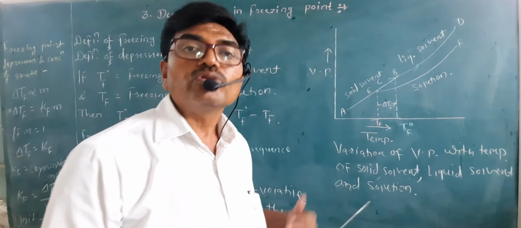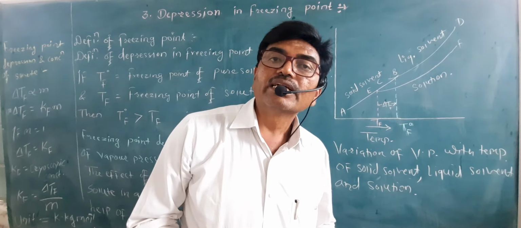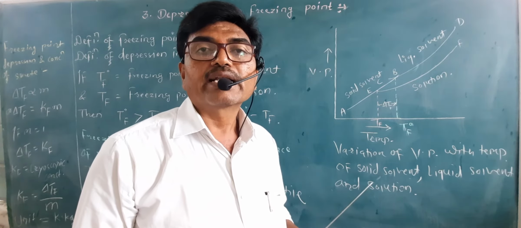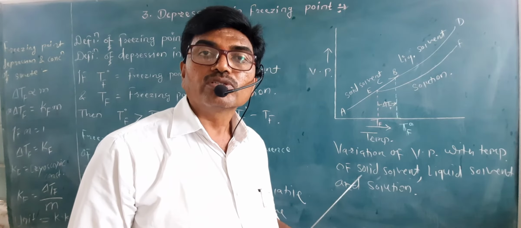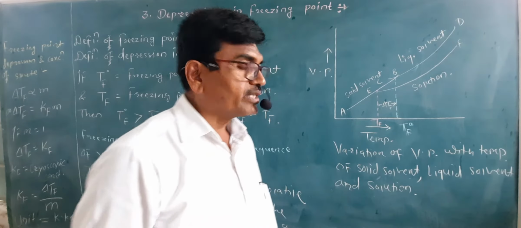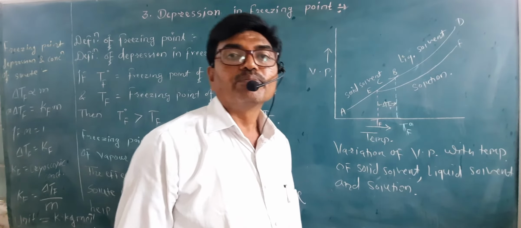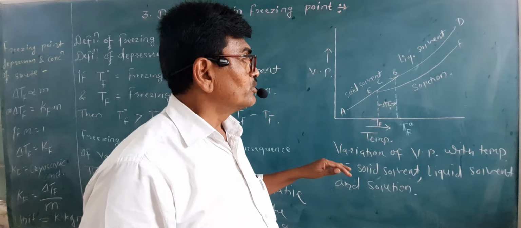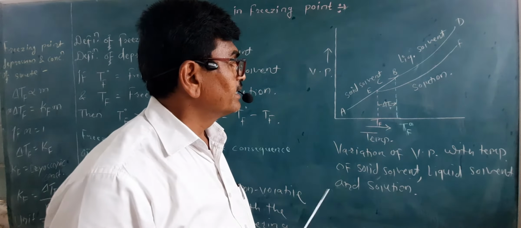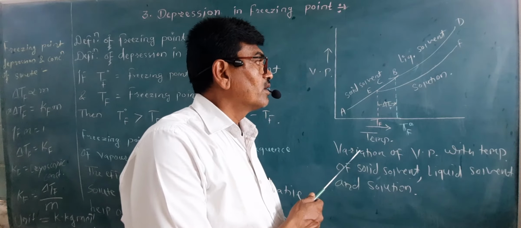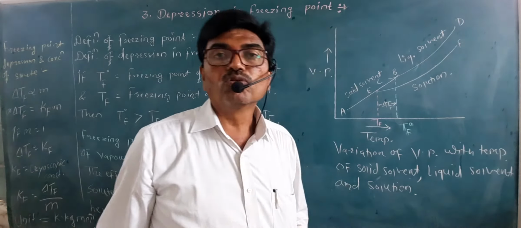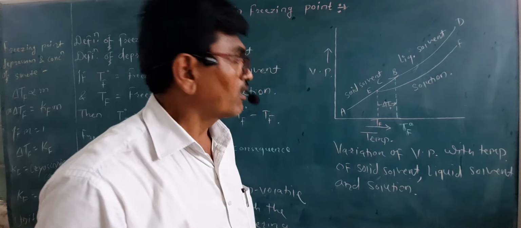But when the solute is added in that solvent, in case of solution, due to the solute particles, the force of attraction between the solvent molecules is lower, and that's why at some low temperature the solution freezes into the solid form, and that's why the freezing point of solution is lower than that of the pure solvent.